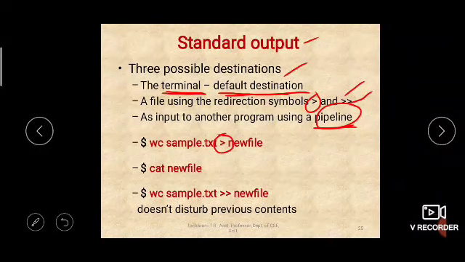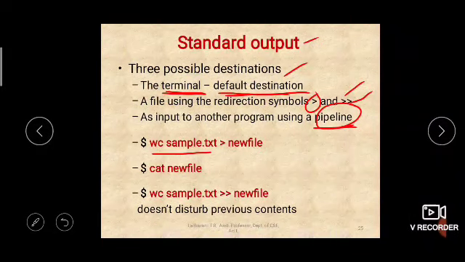See, by default any command's output will be displayed on the terminal, that is the display terminal, right? So by default the standard output is connected to the terminal. The output of any command, first it will go to standard output, and then from standard output to the device to which it is connected. By default, standard output is connected to the display terminal. To that it will display the output. Okay. So now let us see.